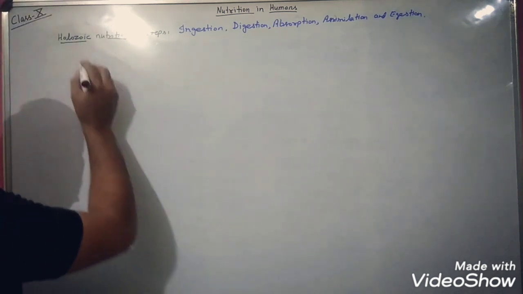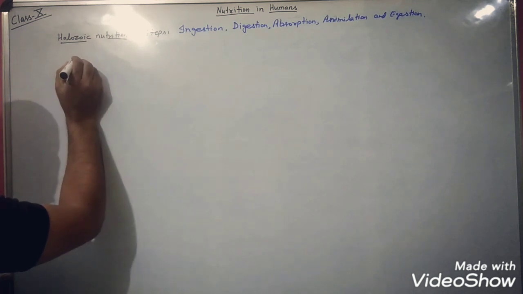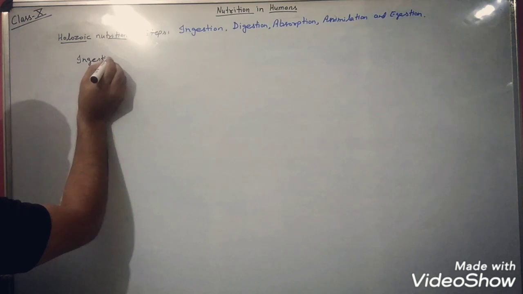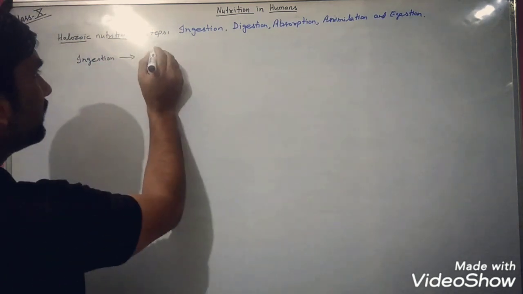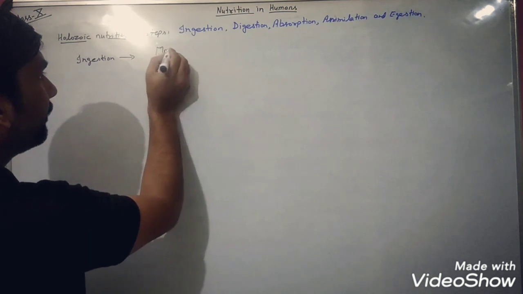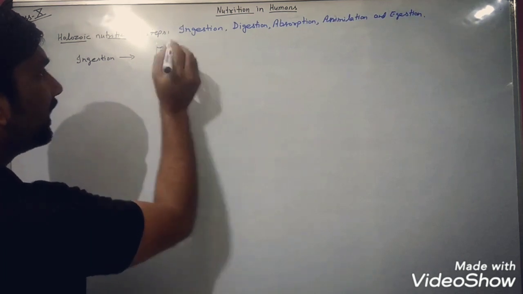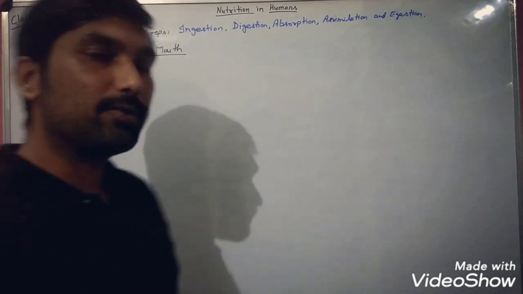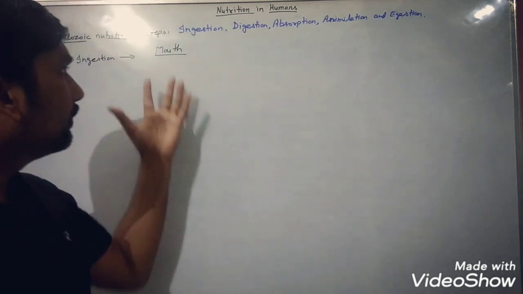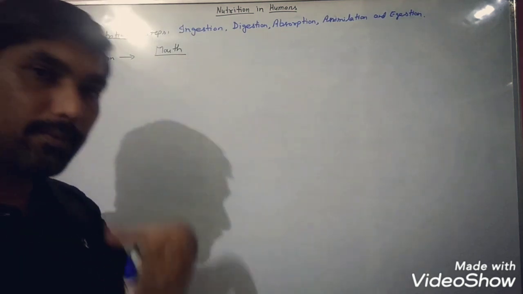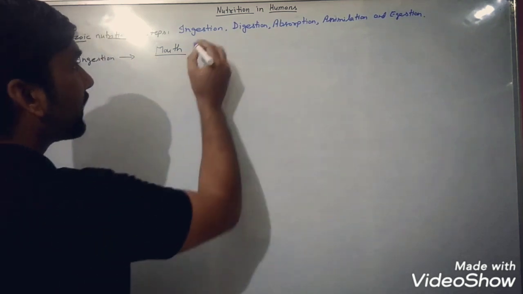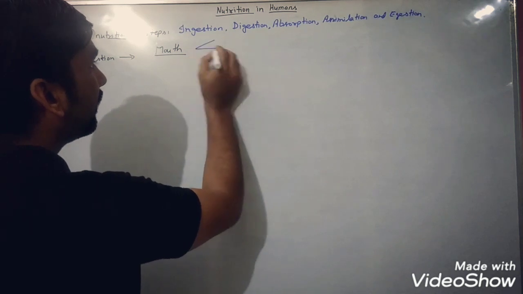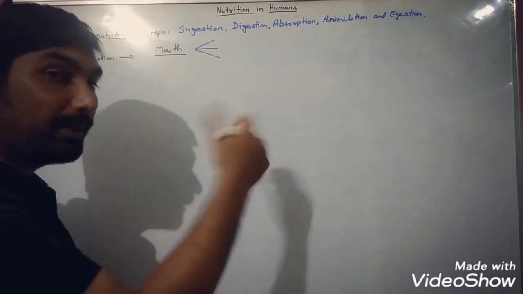So the first step, we know, is known as what? Ingestion. When we consider human beings, ingestion takes place from an organ that is known as what? Mouth. So humans ingest food through the mouth, and the mouth has some specific features.